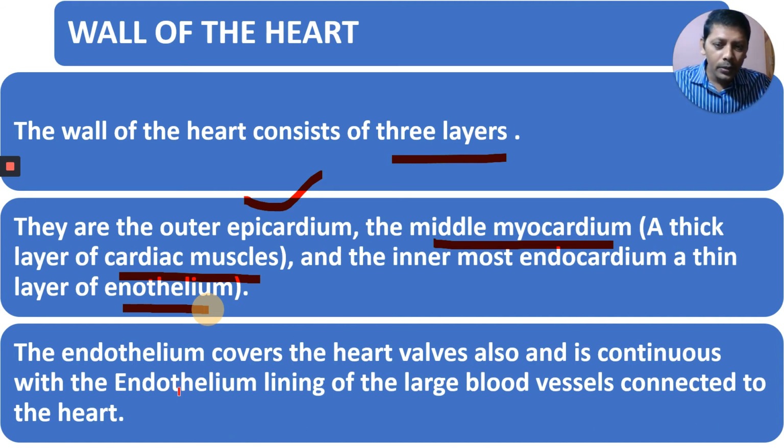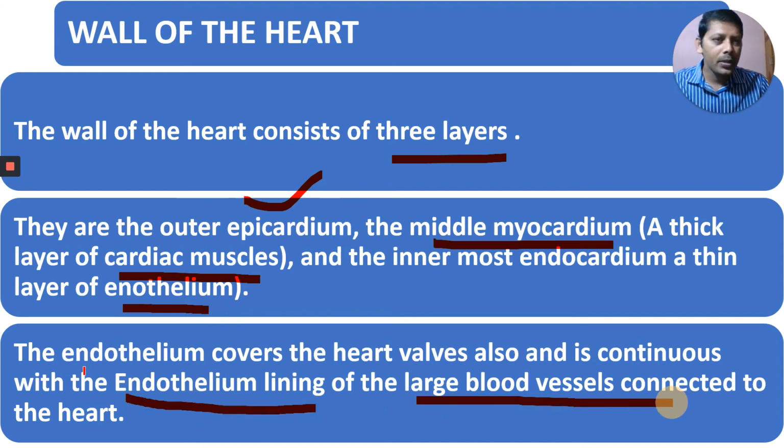In the previous part I also told you, endothelium is present in the large blood vessels, for example the systemic aorta and pulmonary aorta, which are coming from our heart. Inside those blood vessels also the innermost layer is the endothelium. The endocardium of the heart is made up of endothelium. Endothelium is also present in the large blood vessels that are connected to our heart.